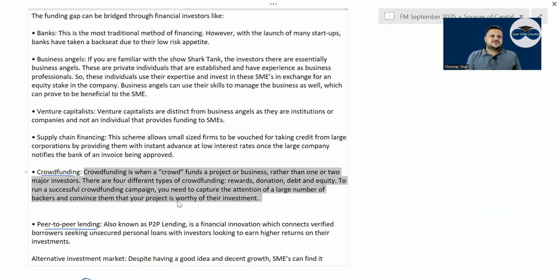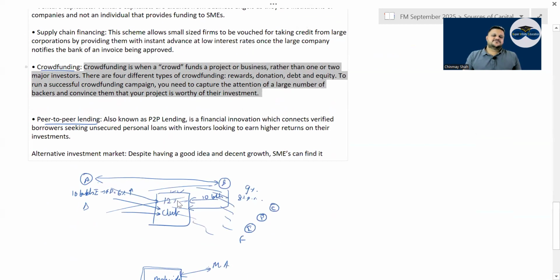You will get 1% in our company if you pay $10 to us. Those are crowdfunding ways, right? And then peer-to-peer lending. Peer-to-peer lending is nothing but just like your 12% Club. There is an app called 12% Club. Everybody who has extra money will post that.